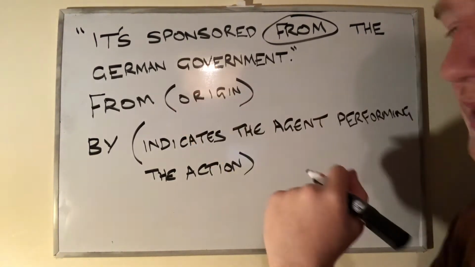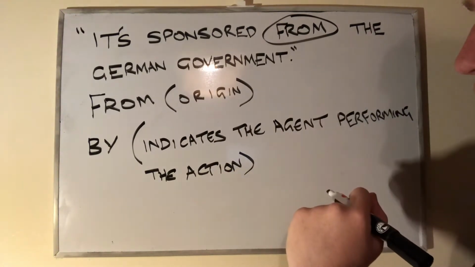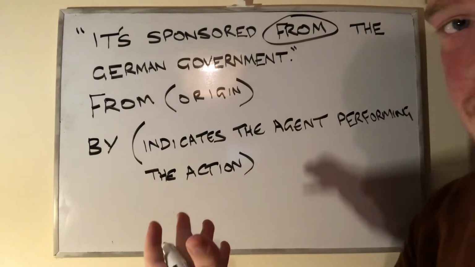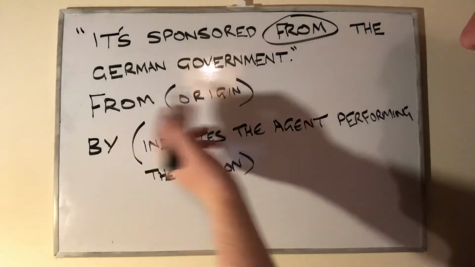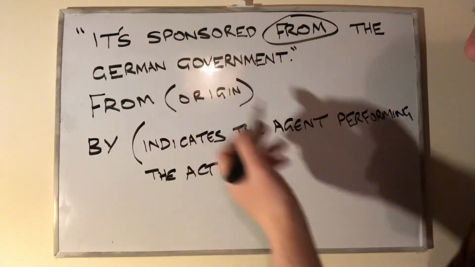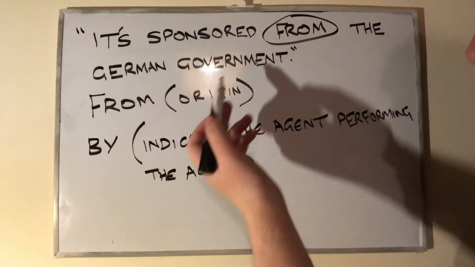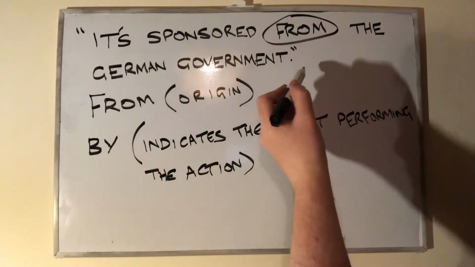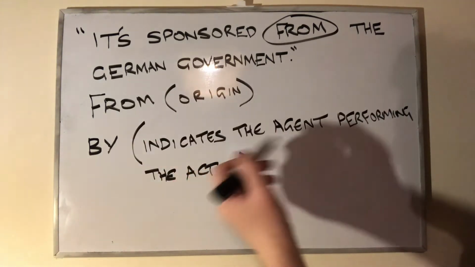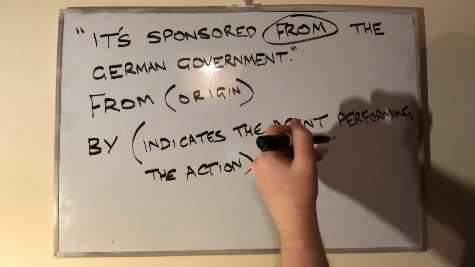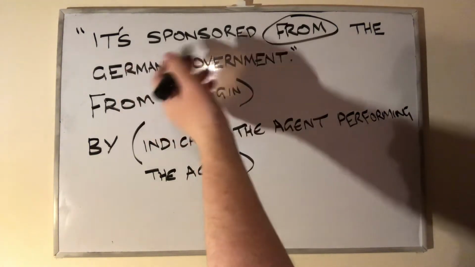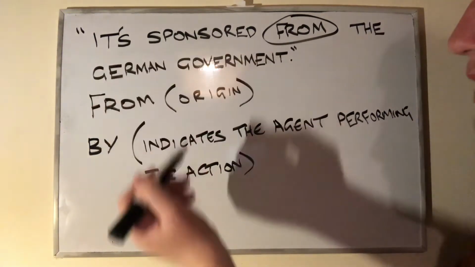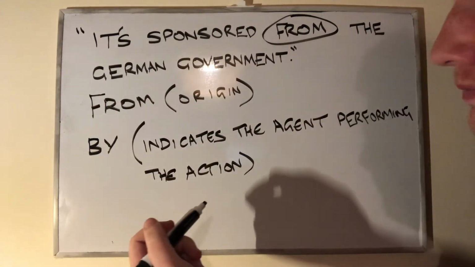This sentence, the example sentence, is written in passive voice, or at least it should be. If it was in active voice, it would be something along the lines of the German government sponsors it. So it's in passive voice, and so we have the subject, the German government, and we have our verb, is sponsored, and then we have our object, it, which is receiving the action.